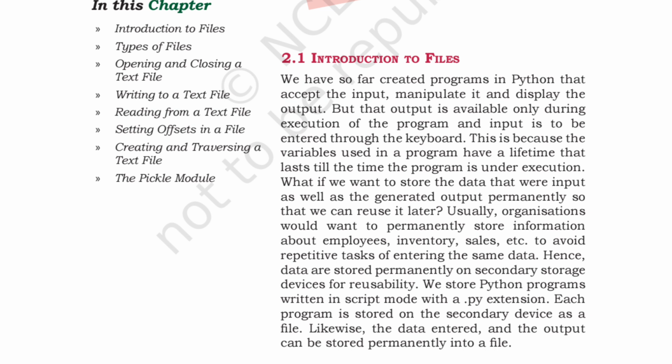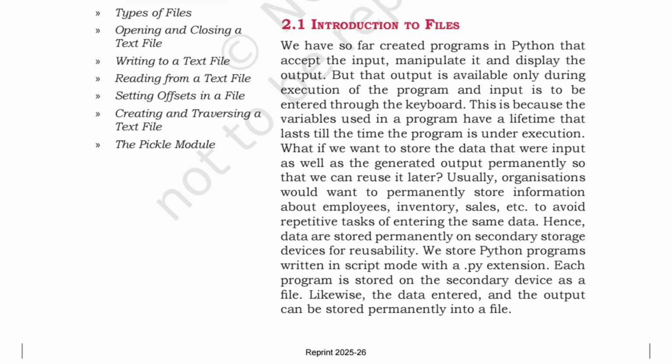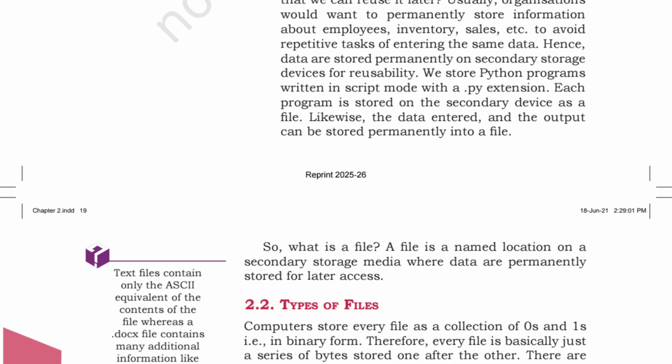So firstly we write the program, that is the input, using the keyboard. Then we write it using different variables. This is under the execution process. After that we store the data in the secondary storage as a file. Likewise, the data entered and the output can be stored permanently in the file. So that is only the file.